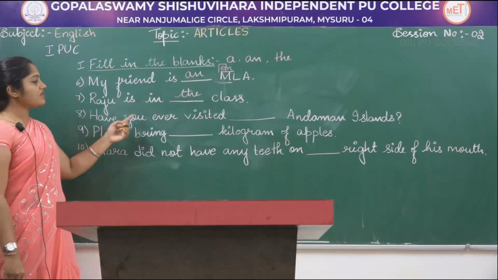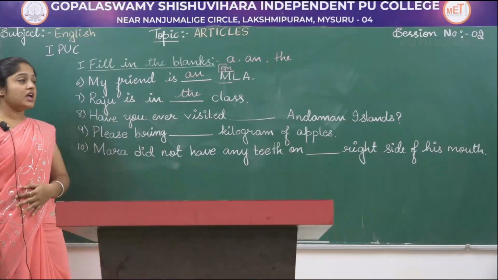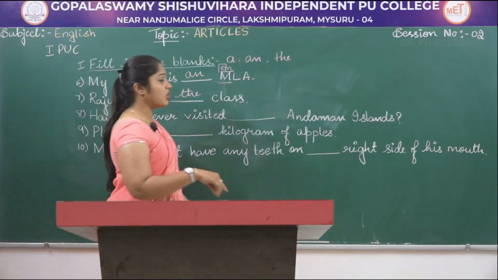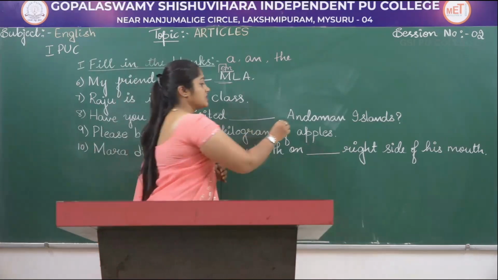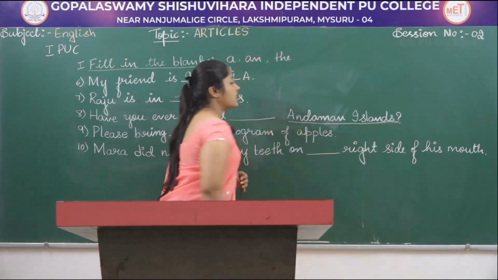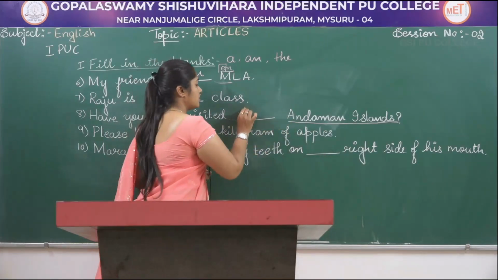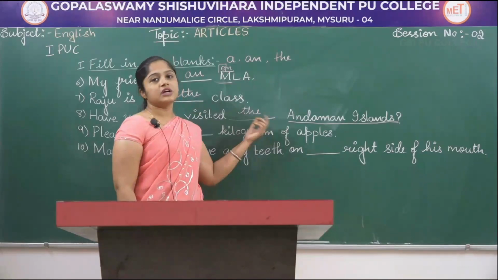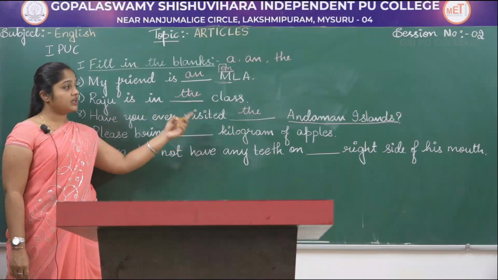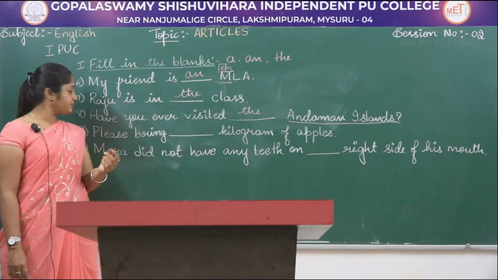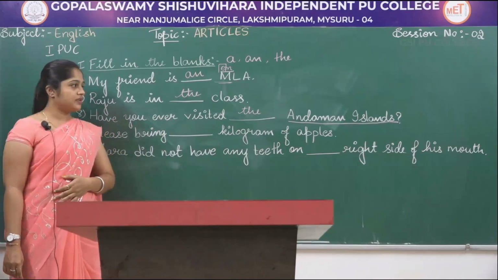Next one, have you ever visited dash Andaman Islands? Over here, as we all know, we have already learned the rules to use the definite article. Since Andaman is an island group, we have to use the before the name of the islands. So that's the reason it is, have you ever visited the Andaman Islands? Next, please bring dash kilogram of apples.